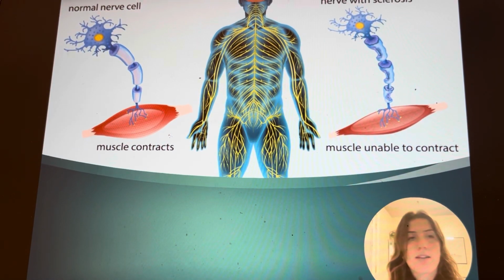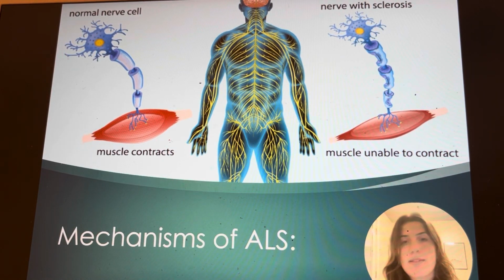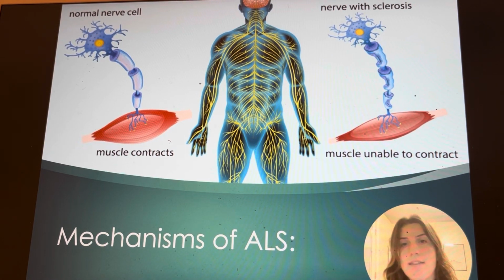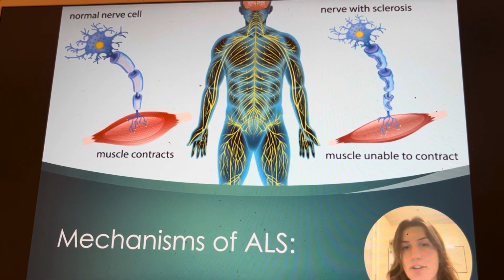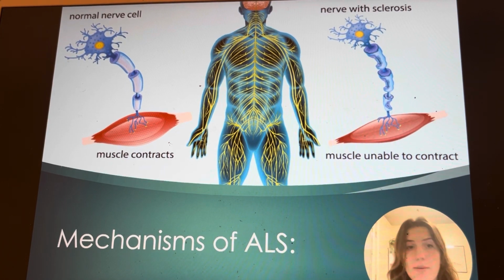Mechanisms of ALS. On the left we have a normal nerve cell, on the right we have a nerve with sclerosis. Here the signal is having trouble going down the neurons because they are dysfunctional and degenerative, resulting in the muscle unable to contract because the signal is having trouble getting through.